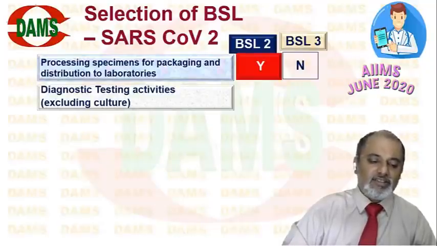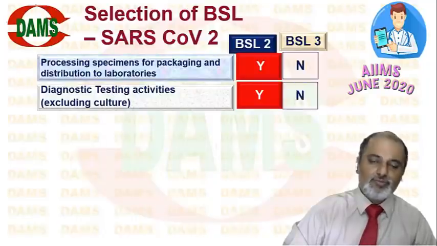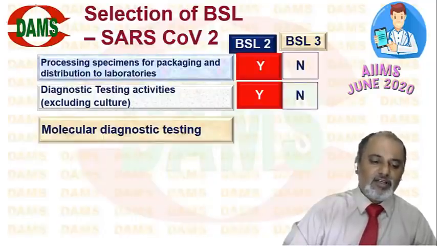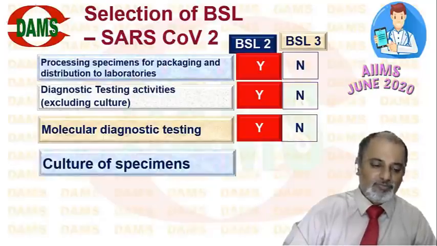Diagnostic testing excluding culture, such as PCR, go for BSL 2. Molecular diagnostic testing, as I just said, PCR, is biosafety level 2. So packing and molecular testing need biosafety level 2.